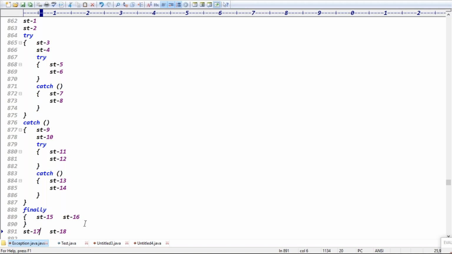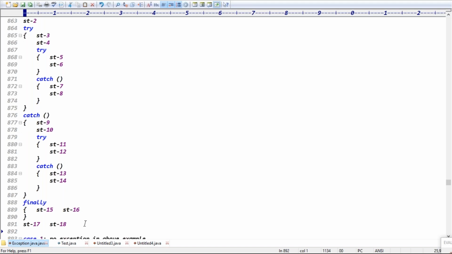There's a case one, guys. Will 11, 12 be executed or not? No, because the control does not enter the catch block, right? There is a try inside the catch, in a different catch block. Okay, okay, yes. Next case you can tell me.